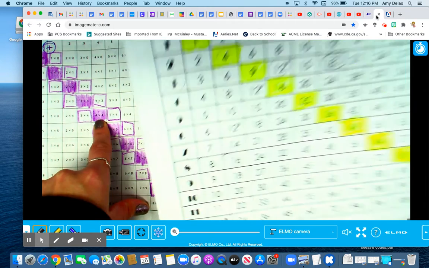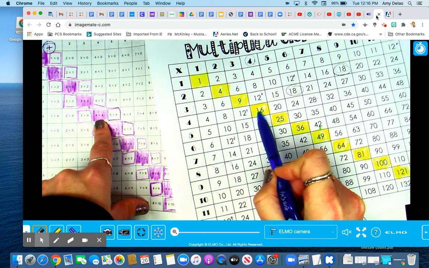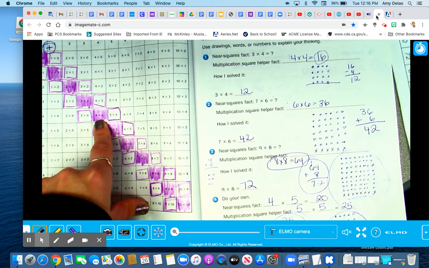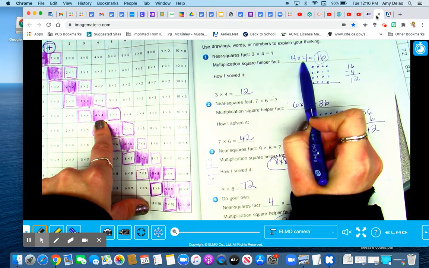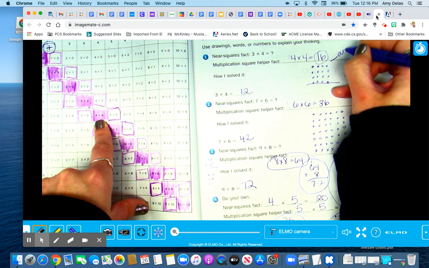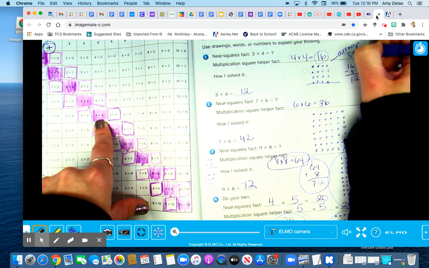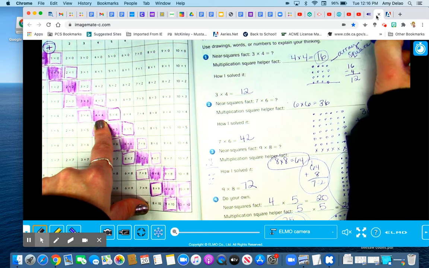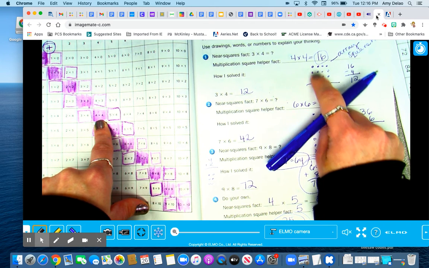And I found that here. 1, 2, 3, 4. Just go straight to the yellow box because you know it's a square number. Okay, anytime you see a number times itself, you know that that's square. Okay, then you're going to draw the array for the square number. Okay, so I drew my array for 4 times 4. So I have 4 rows of 4.